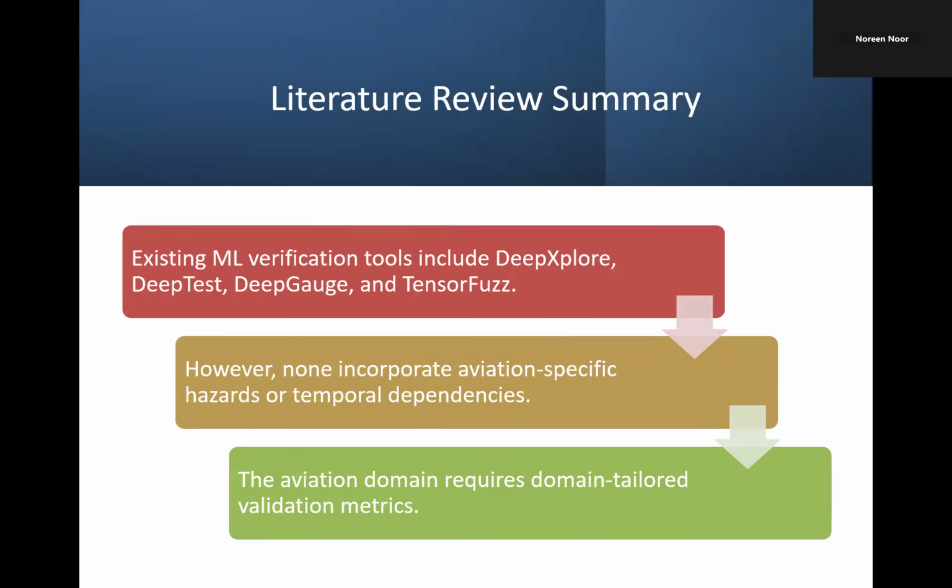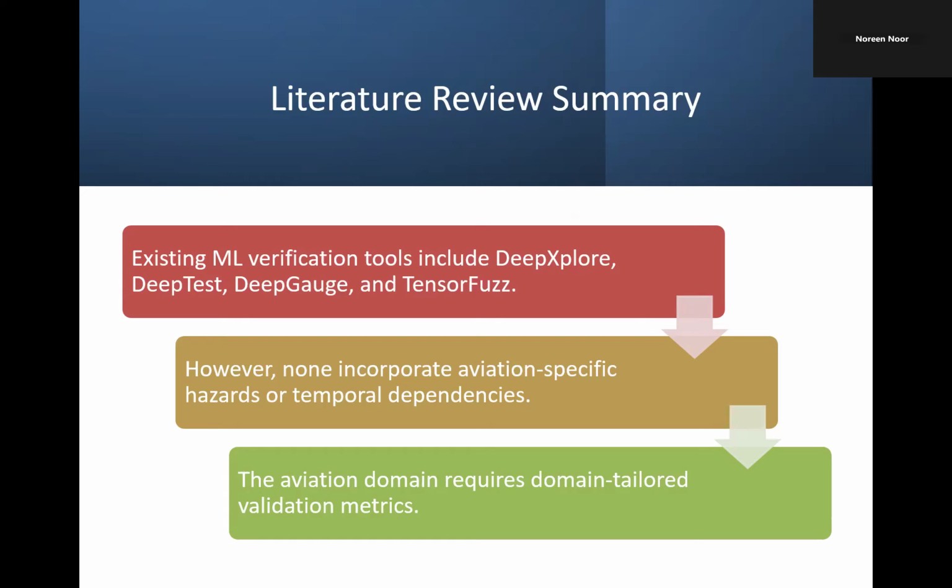After that, we have the literature review summary. In reviewing existing work, I found that machine learning is being used in many aviation related studies. For example, predicting pilot errors, classifying accidents, analyzing NTSB reports, detecting faults, and identifying maintenance issues. These studies are promising and show how machine learning can help identify hidden patterns. However, the main limitation is that these studies mostly test machine learning under normal and clean conditions.